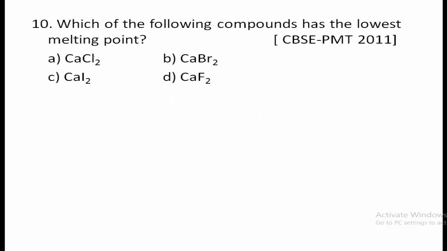Then 10th one, which of the following compounds has the lowest melting point? Again, here the one which has larger size will have weak bond and that has the lowest melting point. So among these, chlorine, bromine, fluorine, iodine has the largest size, therefore it has weak bond and the lowest melting point. So option C is the correct one.